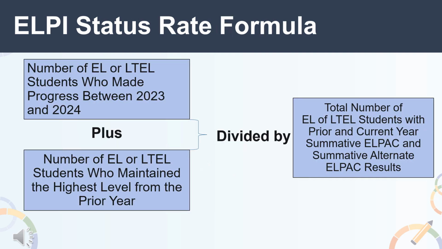The LP status rate formula is as follows. Number of EL students who made progress between 2023 and 2024, plus number of EL students who maintained the highest level from the prior year, divided by total number of EL students with prior and current year summative LPAC and summative alternate LPAC results, equals LP status.